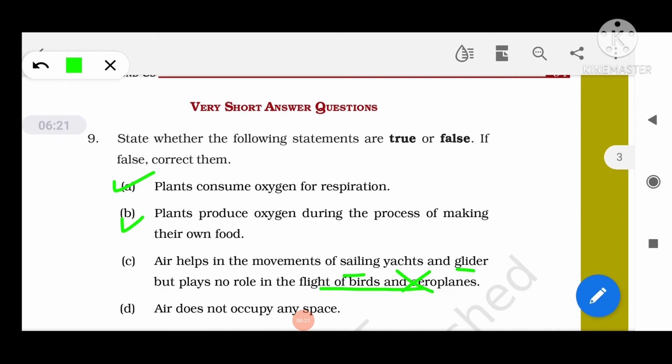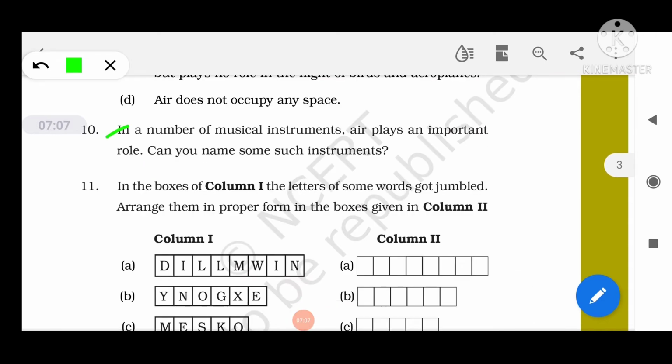The last option is air does not occupy any space, this is wrong. In a number of musical instruments, air plays an important role. Can you name some instruments? So the names of instruments are mouth organ, harmonium, shehnai, flute. So in all these musical instruments, air plays an important role.